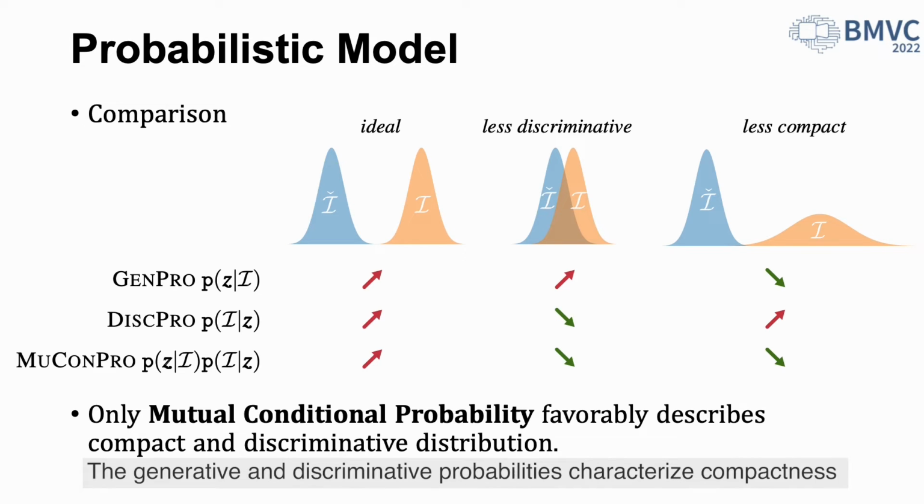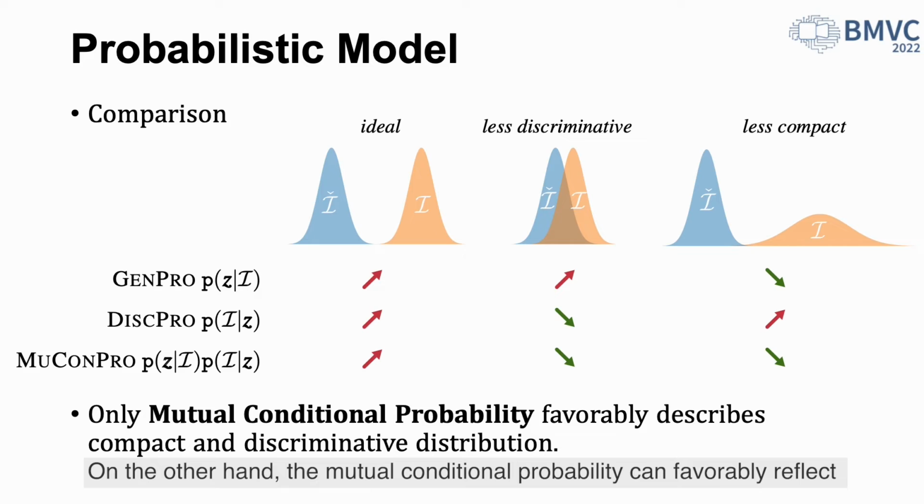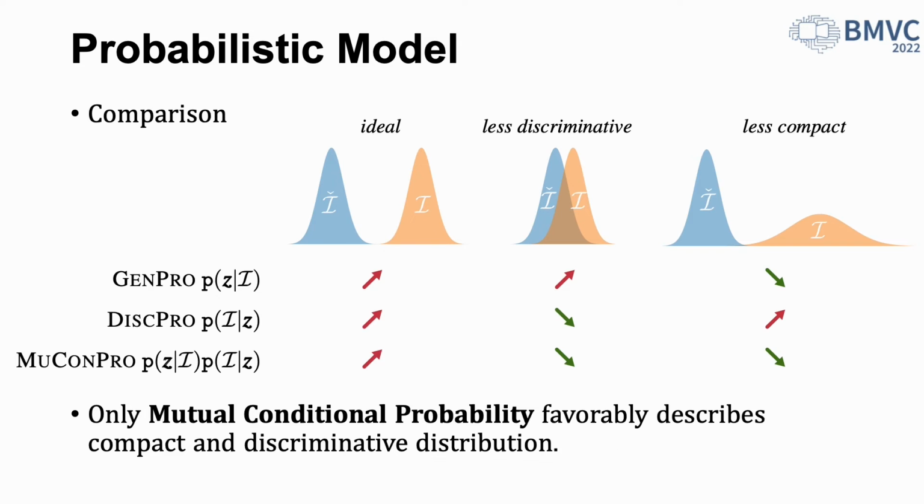The generative and the discriminative probabilities characterize compactness and separability of distribution respectively, but they are insensitive to the other aspect. On the other hand, the mutual conditional probability can favorably reflect both the properties of compactness and discriminativity. Thus, the loss based on mutual conditional probability is well suited for feature representation learning in SSL.